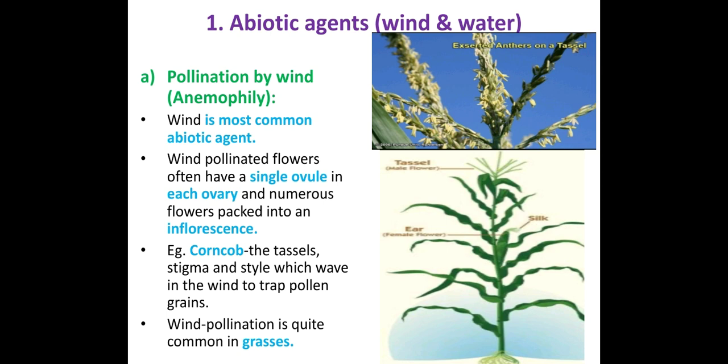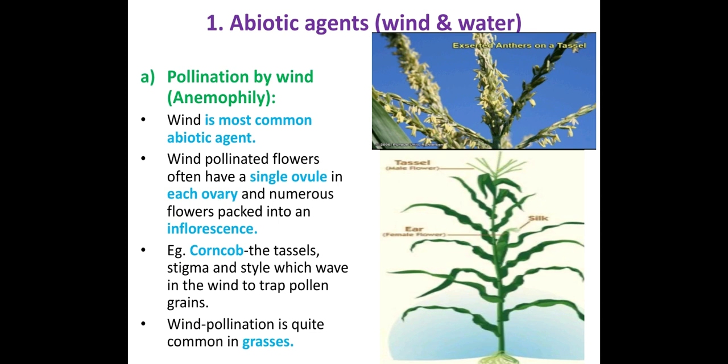I have told you in the last video what is gynoecium, what is ovary, what is locule, and what is ovule. Here, a special characteristic feature in wind pollinating flowers is that they have one ovule in one ovary, and usually they have an inflorescence rather than a single flower.